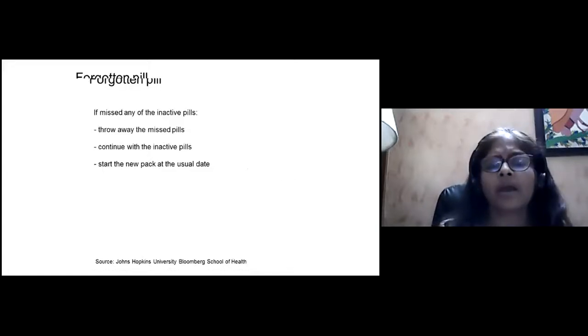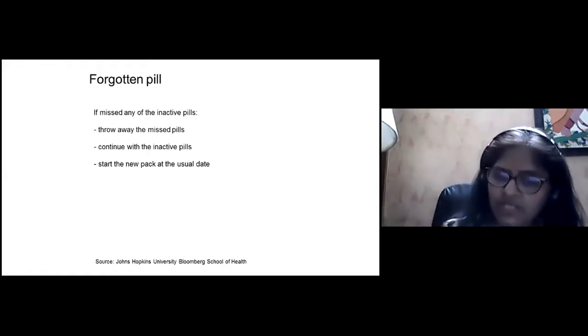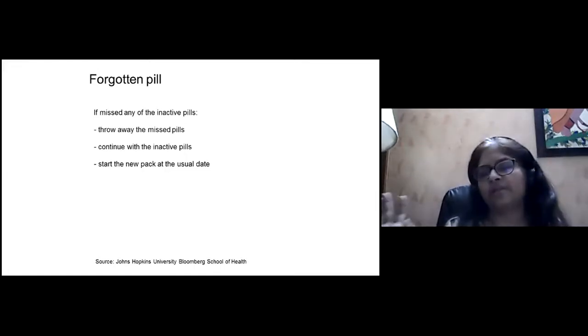If she has missed any of the inactive pills, either they throw away all those and start a new packet, or if the patient is intelligent enough to understand, you can tell her to take those pills but use additional contraception for 7 days, or to take 2 pills till the bleeding stops and then continue with one pill a day.